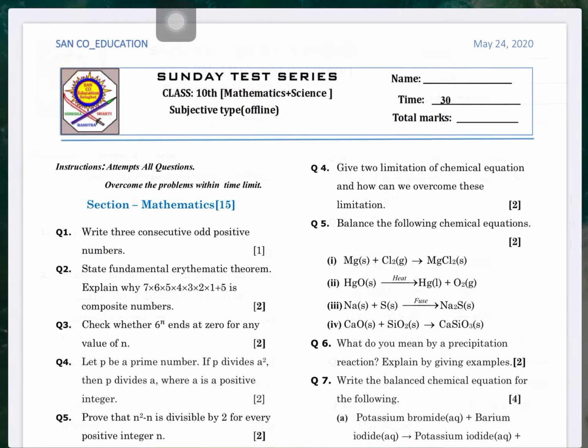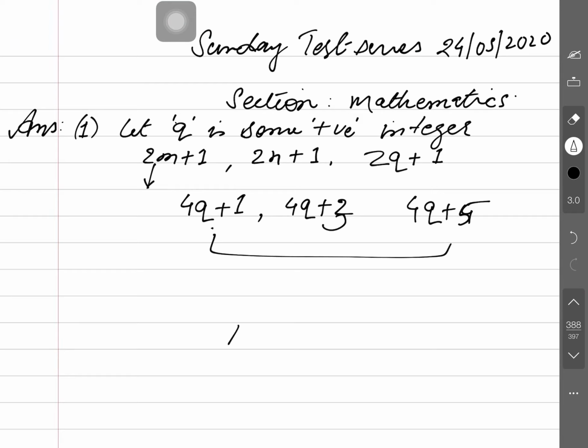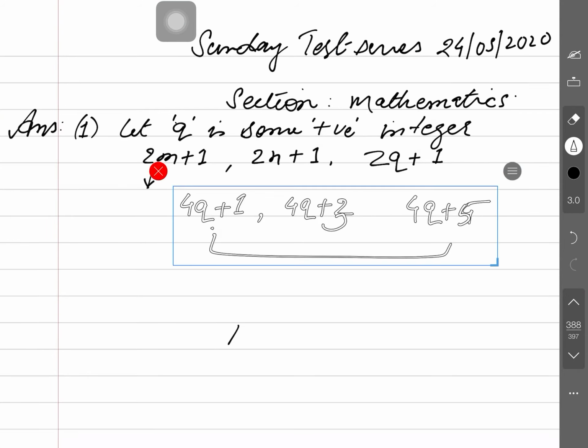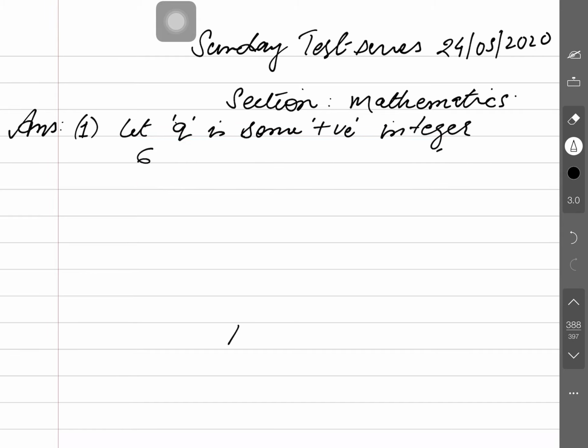He is asking for three consecutive odd positive numbers. So I think everybody understood here. 4 also you cannot take here, you need to take 6 because 6 is an even number. Finally your answer is, please delete it, your answer is 6q plus 1. Is that clear? 6q plus 3, not 2, okay, and 6q plus 5, not 4. This is your answer, three consecutive odd positive integers. Right, now next answer.